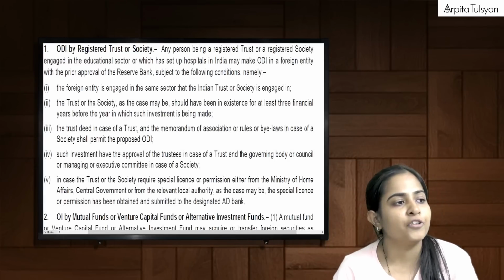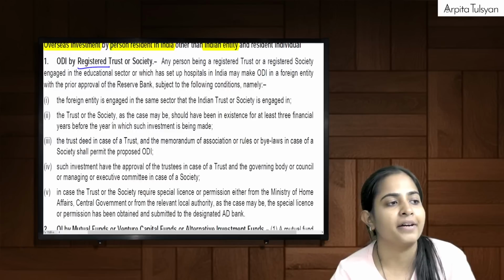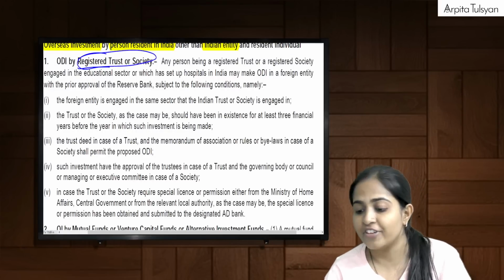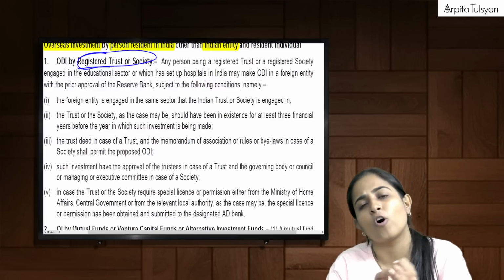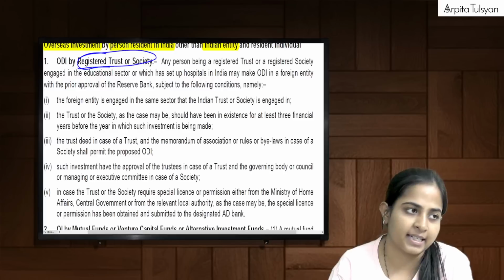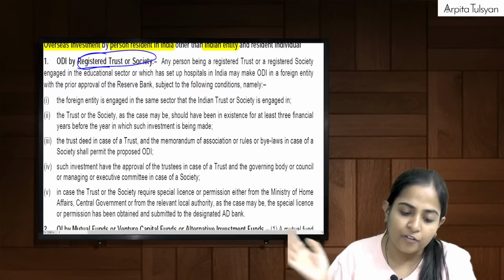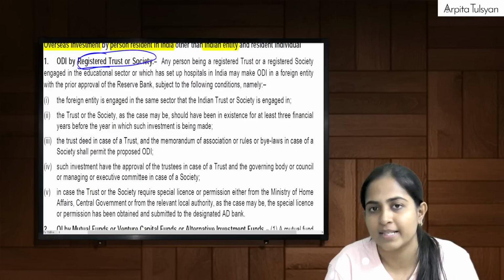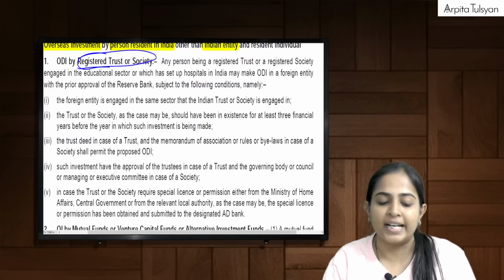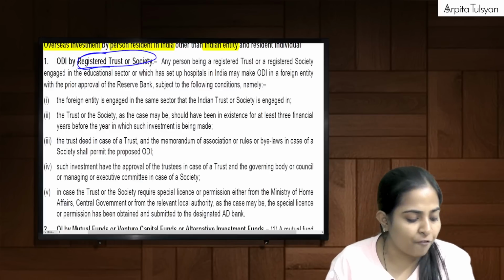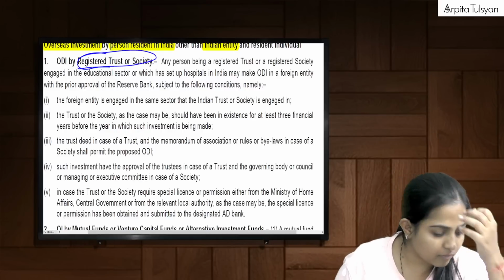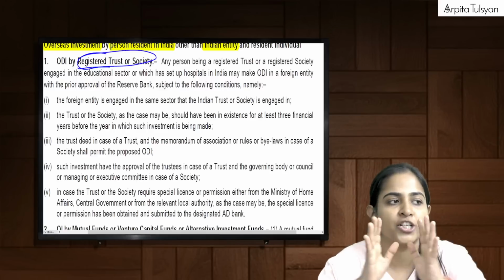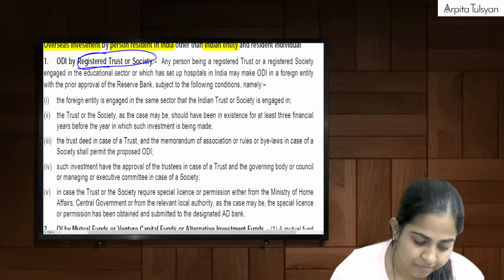Now what are they telling? First of all, investment done by a registered trust or society which is engaged in educational sector or hospitals, means which is setting up hospitals, etc. That can do ODI in a foreign entity, no problem, but prior approval of RBI is required and a few more conditions are to be satisfied. What conditions are to be satisfied? First of all, the foreign entity should also be engaged in the same sector. Hospital to hospital, education to education. It should be engaged in the same sector. Okay, next one.